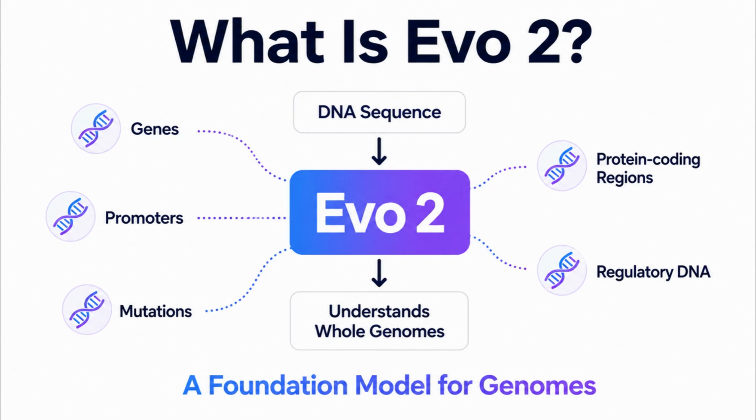Imagine ChatGPT, but instead of learning English, it learns the language of DNA. EVO2 is a genome foundation model trained on DNA sequences from organisms across the tree of life. Rather than solving just one task, it learns general biological patterns that can be used for many downstream applications.